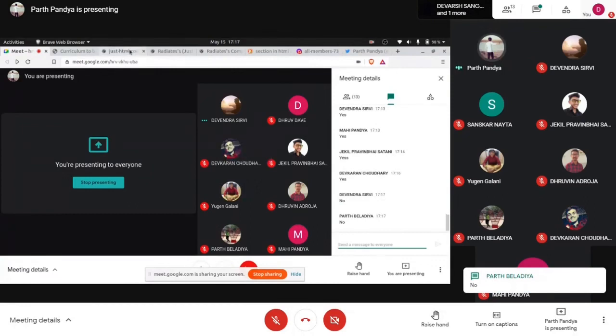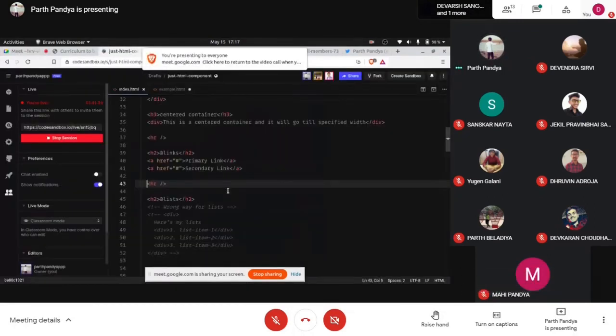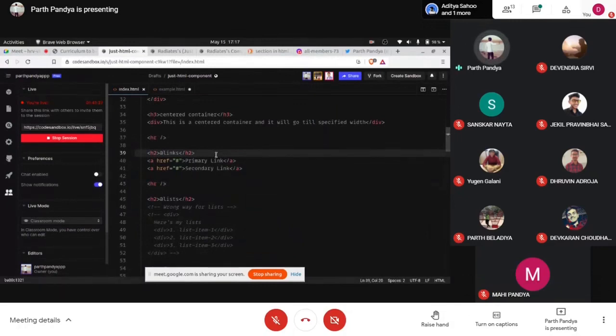No. Okay. So to define a link in an HTML document, what do we actually do? We have this anchor tag. This A tag is called an anchor tag, and this href is called an attribute. So this is an HTML element, and whatever we write inside it is an attribute.